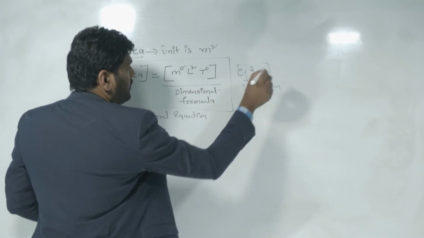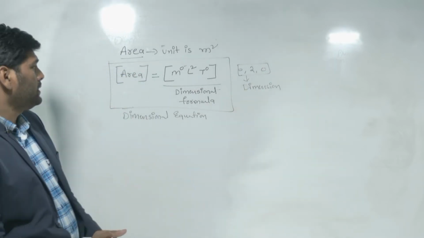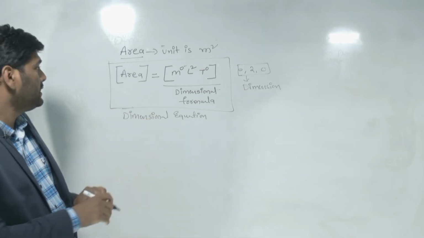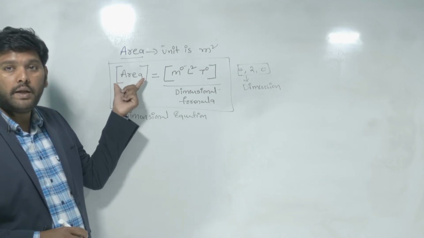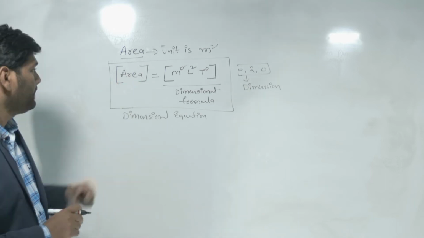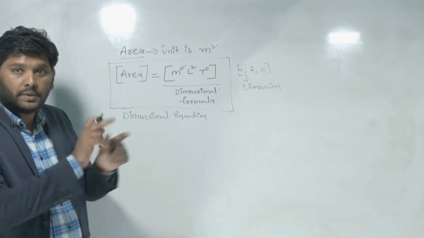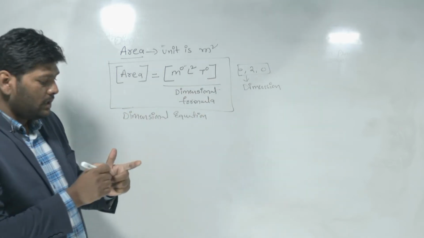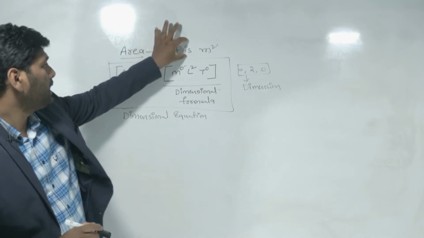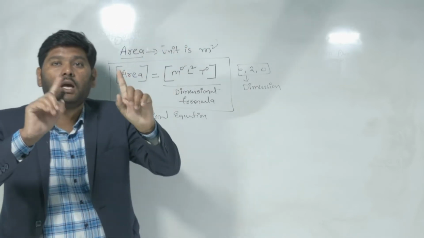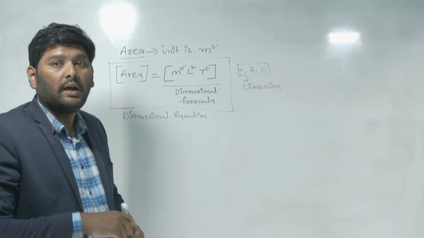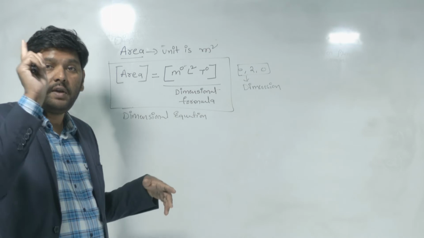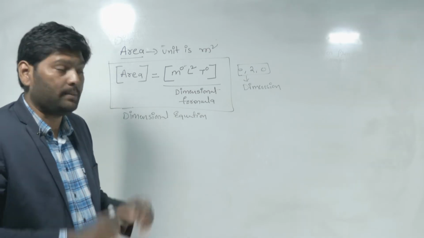Understand? Simple way. So, understood? Here we are writing whose dimensions? Area. When you are writing the area dimension formula, area must be represented in a square bracket. The unit for area is meter square, meaning length having square.